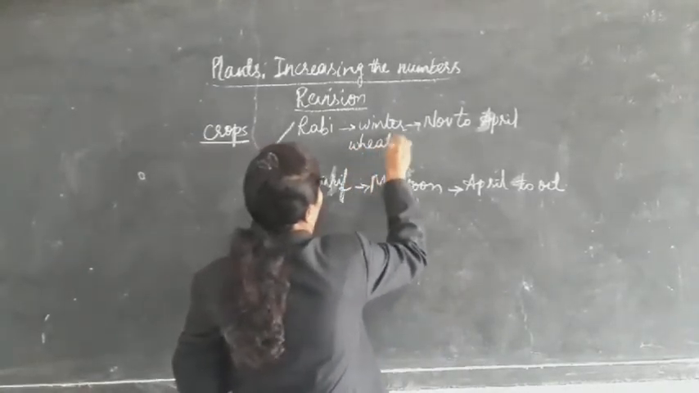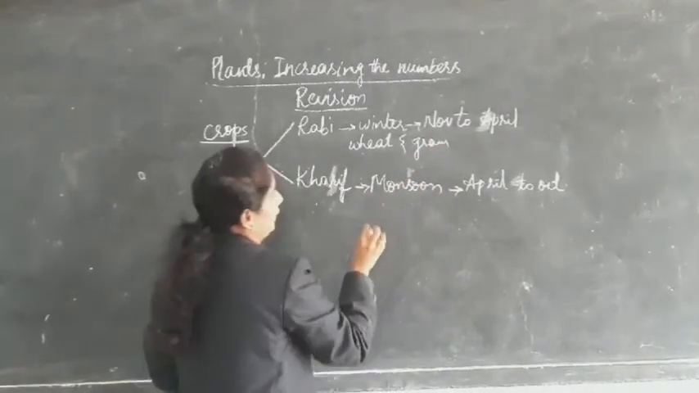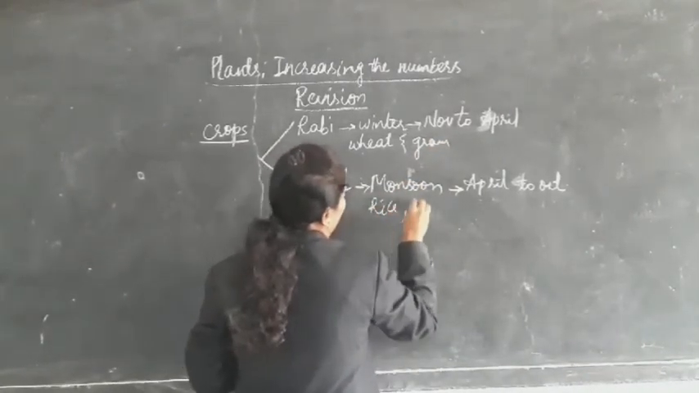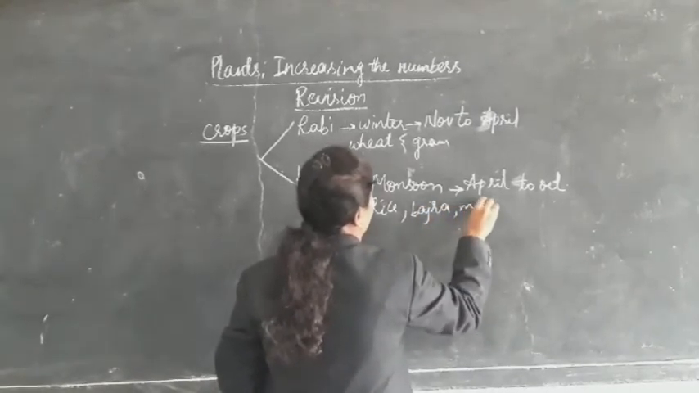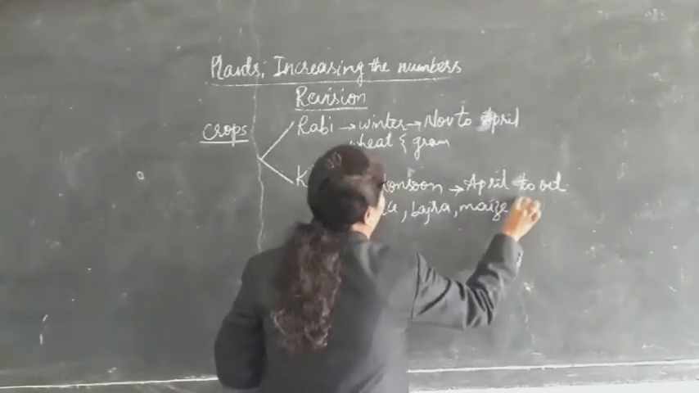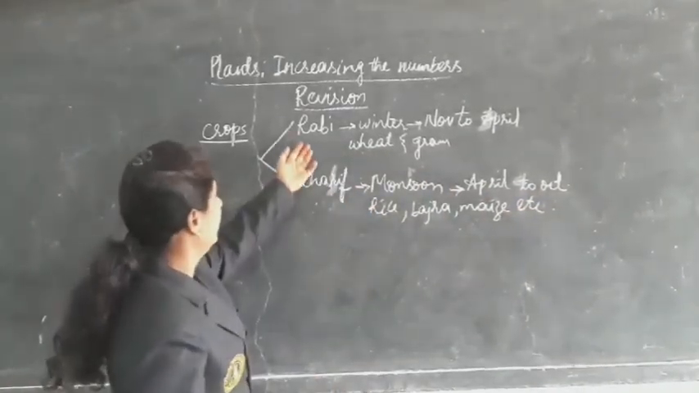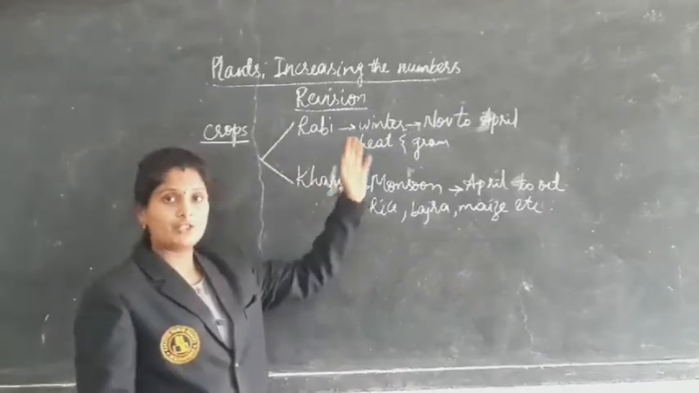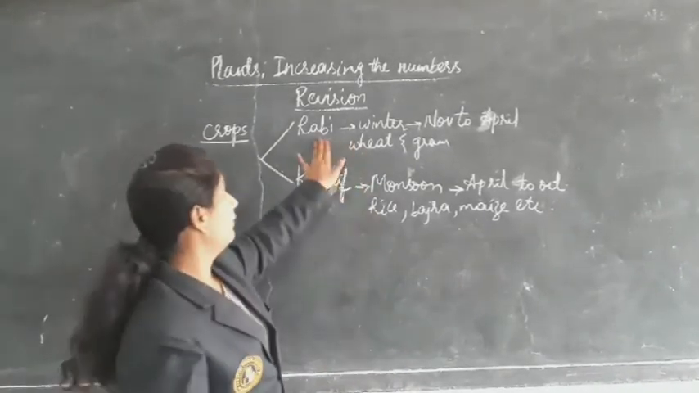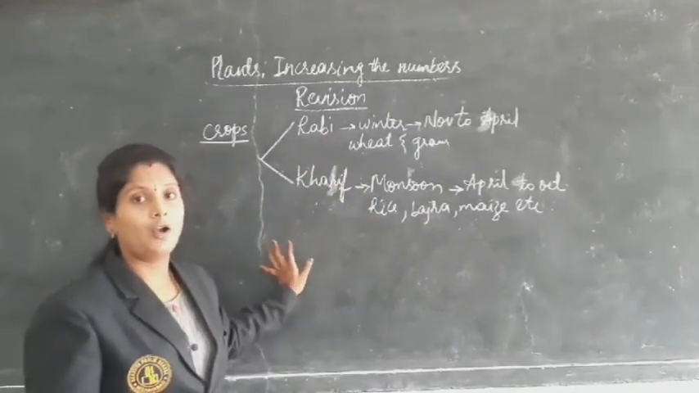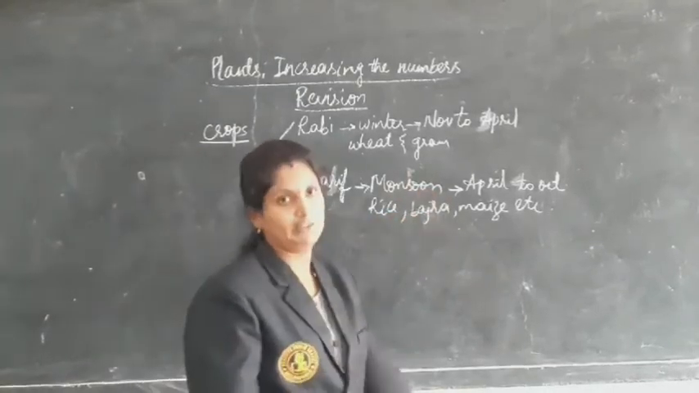Okay, and examples of the Rabi crops are wheat and gram. And coming to the Kharif crops, rice, bajra, maize, etc. We also have some vegetables which grow in the Rabi and the Kharif seasons. Vegetables like cauliflower, cabbage, etc. grow in the winter season, and gourd and pumpkin grow in the Kharif period, that is the monsoon.